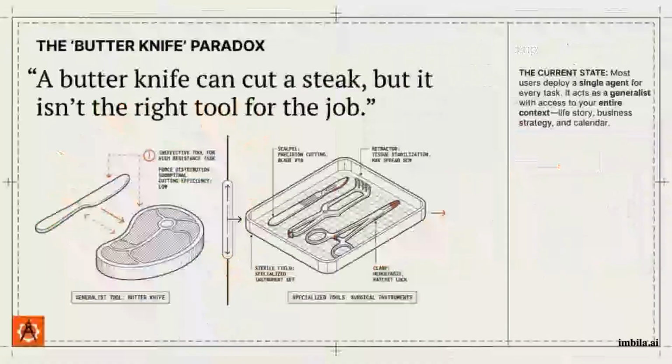To understand why generalists fail, consider the butter knife paradox. A butter knife can technically cut a steak, but it is the wrong tool for the job. Similarly, when a single agent holds too much context, it lacks focus and produces generic outputs. We need to move from the butter knife to a tray of specialized surgical instruments.